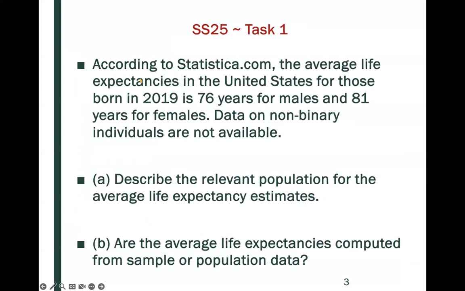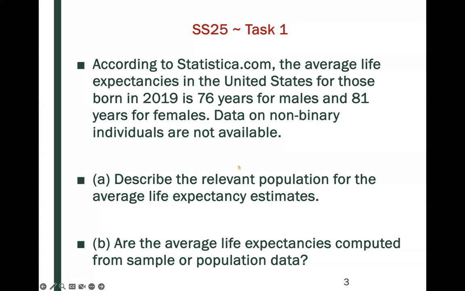So task 1. According to statista.com, the average life expectancies of the United States for those born in 2019 is 76 years for males and 81 years for females. Data on non-binary individuals are not available. Part A, describe the relevant population for the average life expectancy estimates.